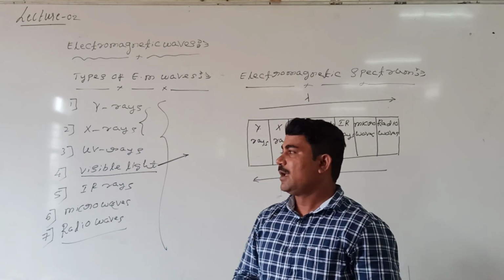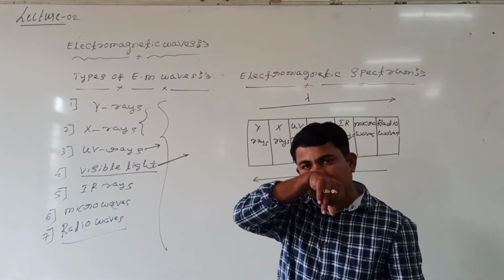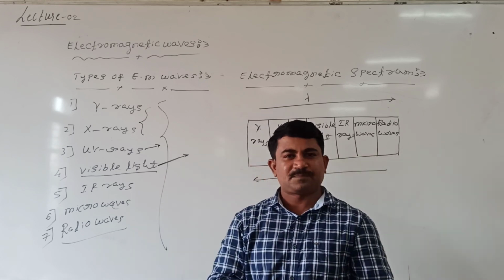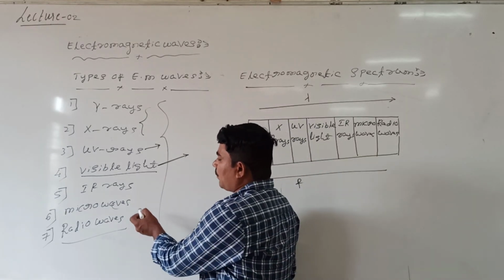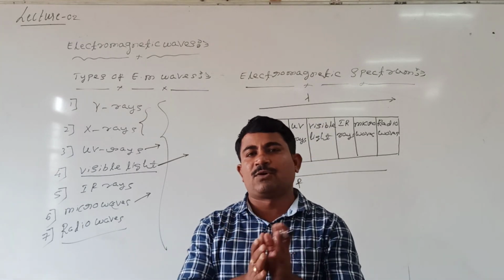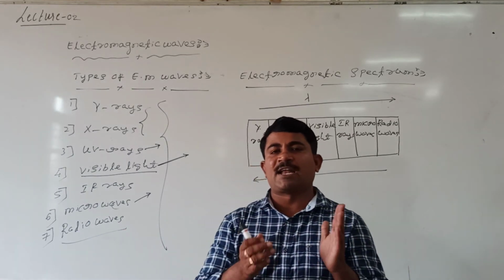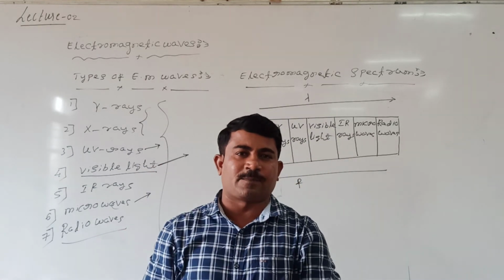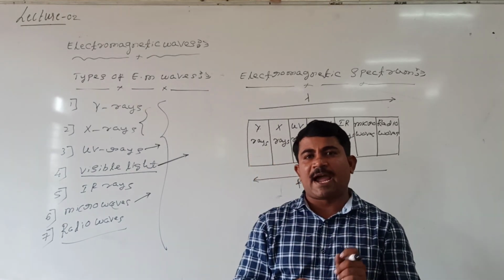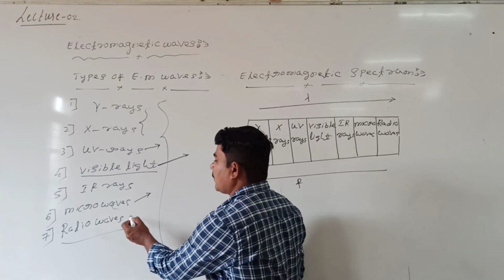Artificially we are giving these. UV rays are mainly used for bakery purposes, I mean to prepare foods. We are using microwaves and IR rays. Visible light has a lot of uses. The microwaves are used in automatic doors that open. Similarly, radio waves are used to transmit signals from one place to another, either audio signals or video signals. To send audio signals, we are using radio waves.